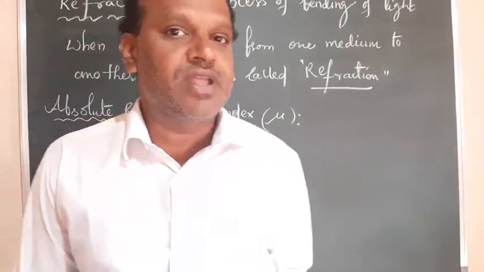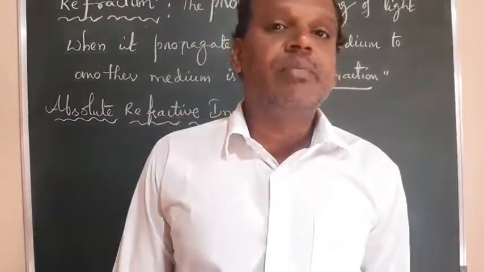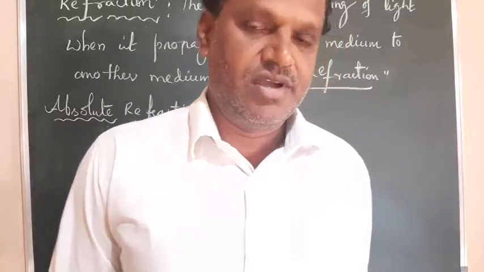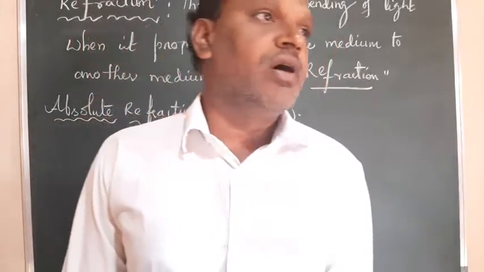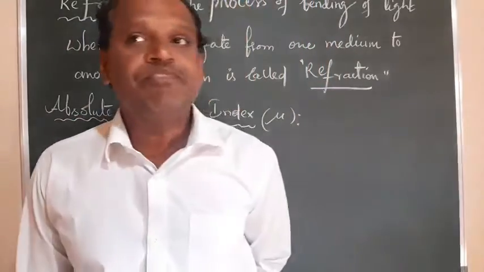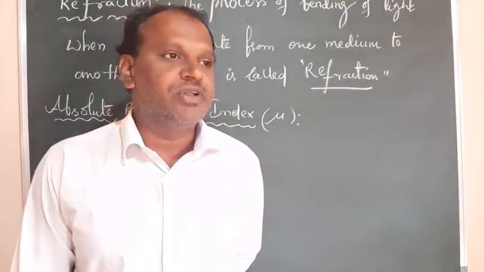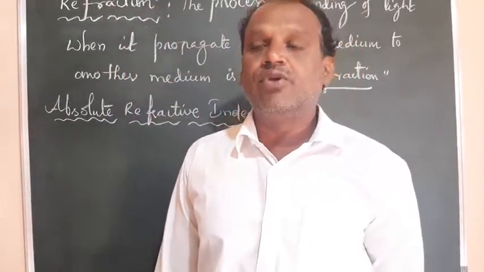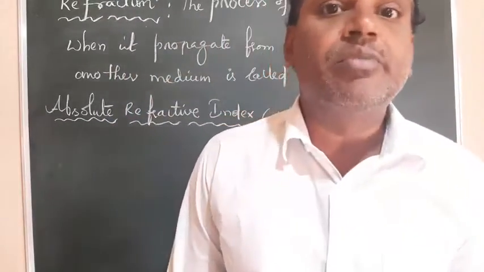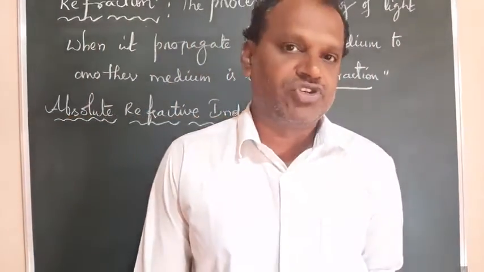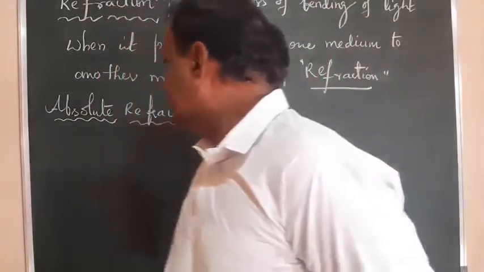Because in free space or air medium, light has the maximum speed, but in other mediums the speed of light decreases, as the particles of the medium are very close. It is the maximum in the air medium or vacuum. The speed of light is 3 into 10 power 8 meter per second at room temperature. Okay, so now I'll tell you the definition.